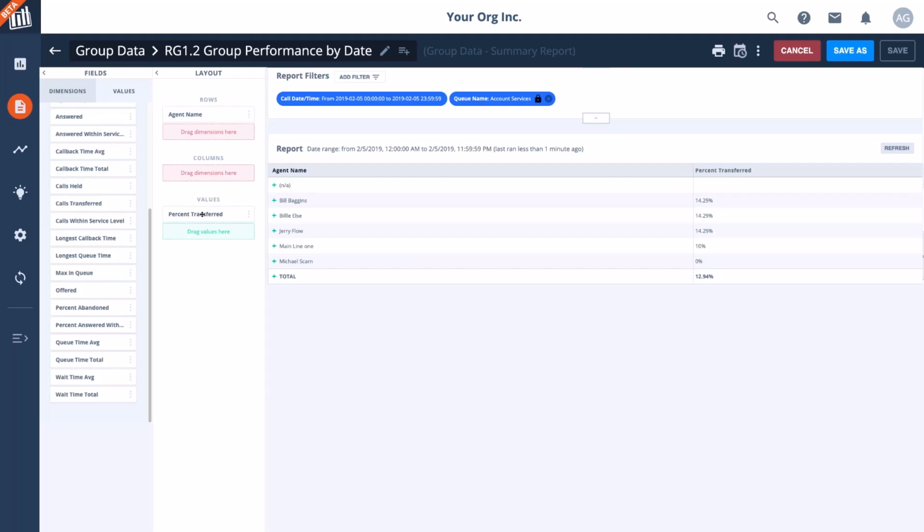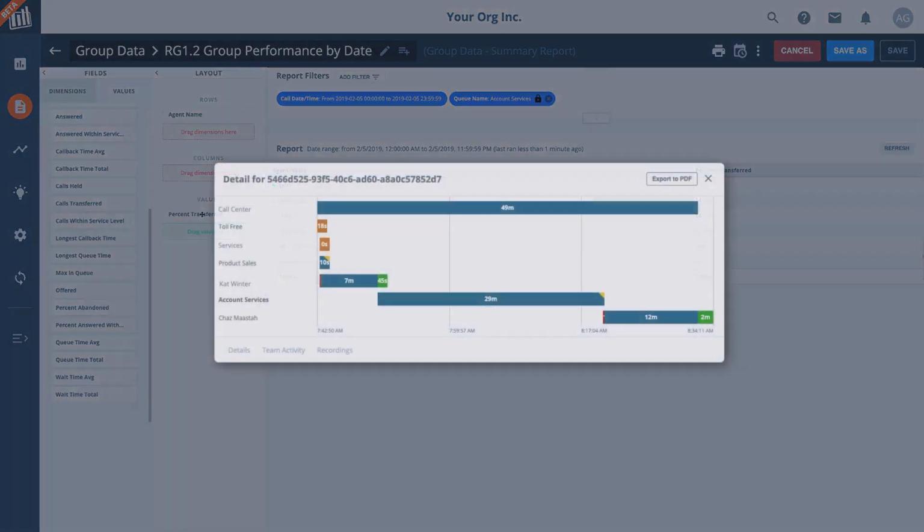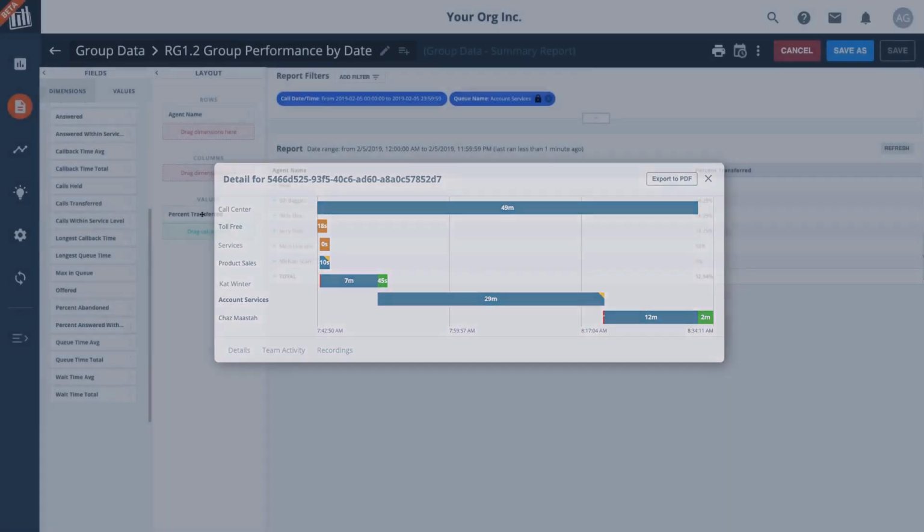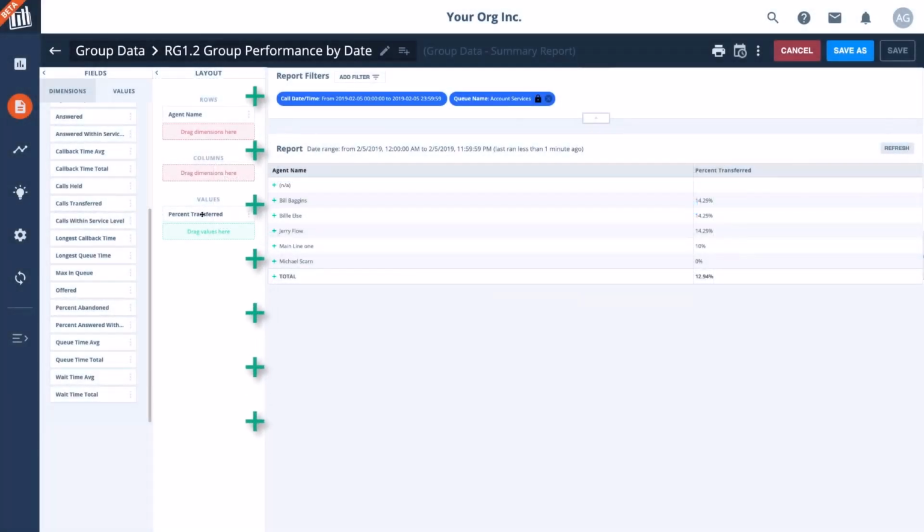Detailed data will help us understand the exact cause, whether reasonable or not, as well as inform us of what corrective measures can be used to improve our outcomes. Broadvoice makes it simple to drill through to the detail level, and even further into a cradle-to-grave visualization of an interaction's lifespan. This allows us to see everything that happened and why. Any place you see the plus symbols indicates an opportunity to drill through.